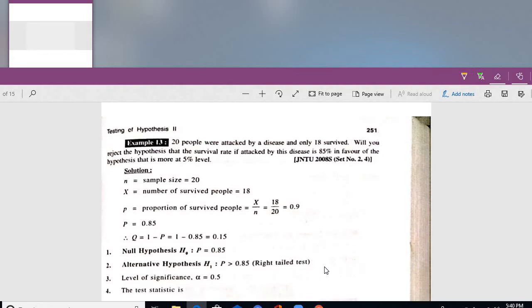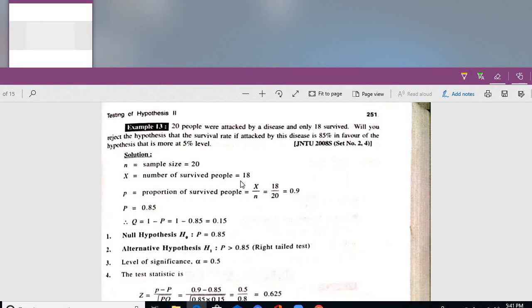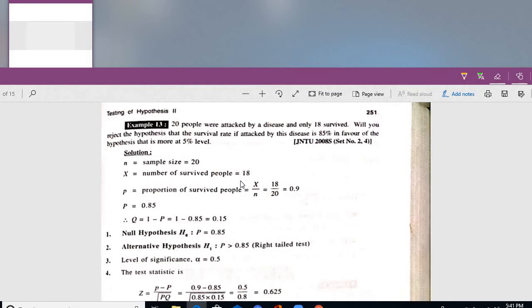This is the best example to test how the disease is spreading and whether the information is correct or not. The survival rate if attacked by this disease is 85%, in favor of the hypothesis that it is more, at 5% level. I am just comparing with the present scenario. If you assume the present scenario, you can understand very easily.